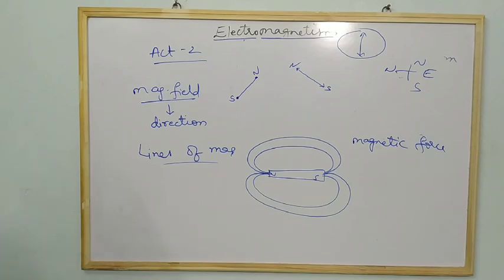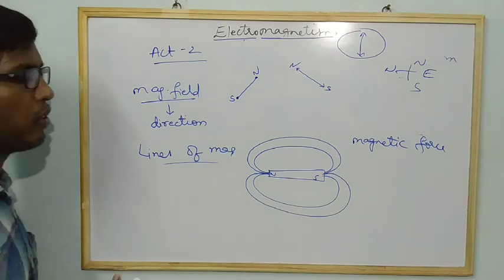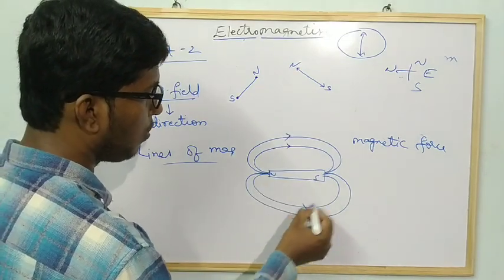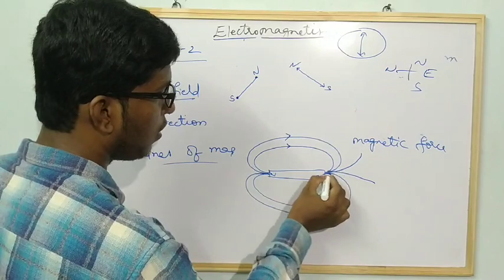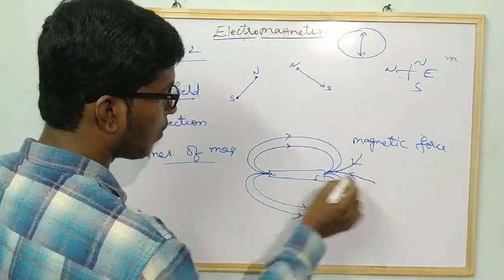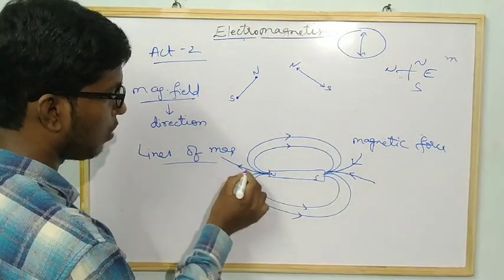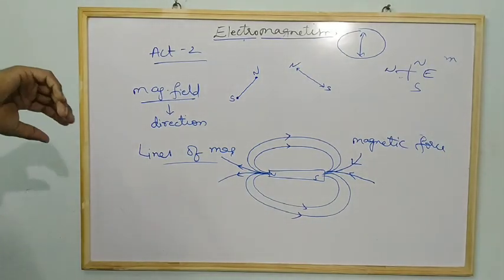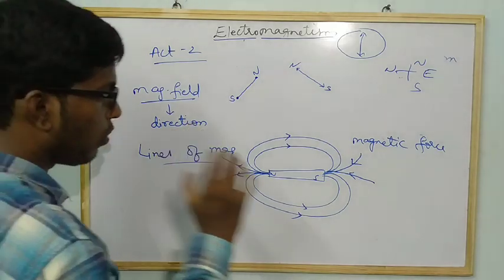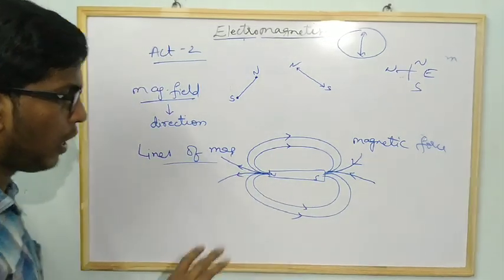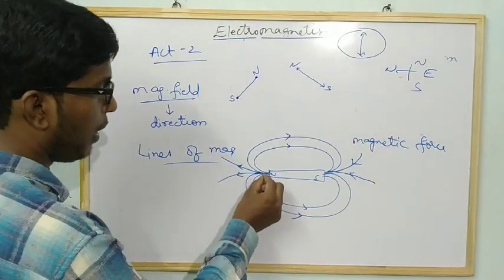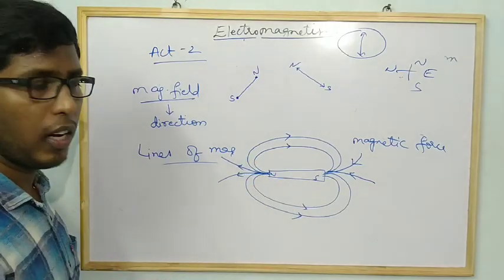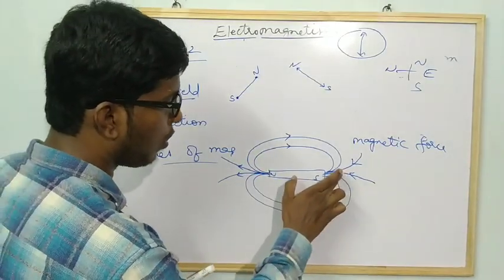If you observe your textbook, the direction is also given. I am explaining the direction directly here. The direction is given like this, and the diagram is drawn like this. Actually, this is wrong. The diagram should not be drawn like this. Why? Because the magnetic field lines do not touch each other. They are at some distance. Understand? Just for your idea, I have drawn the diagram like this.